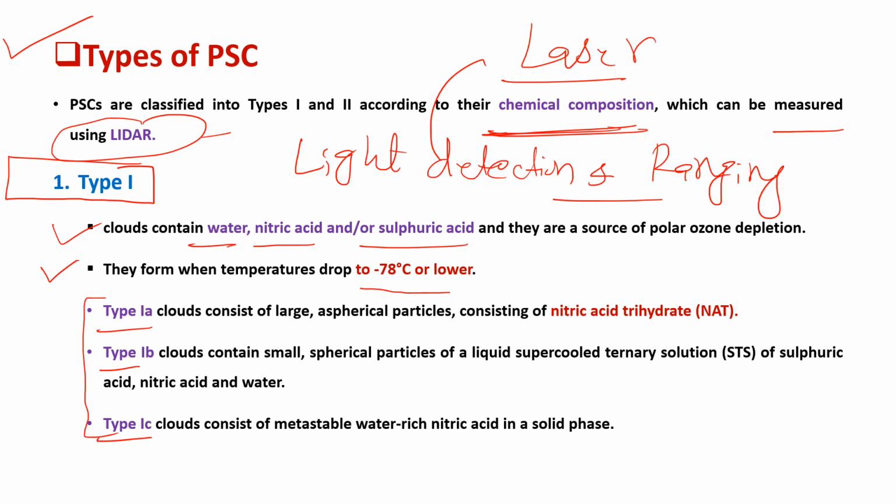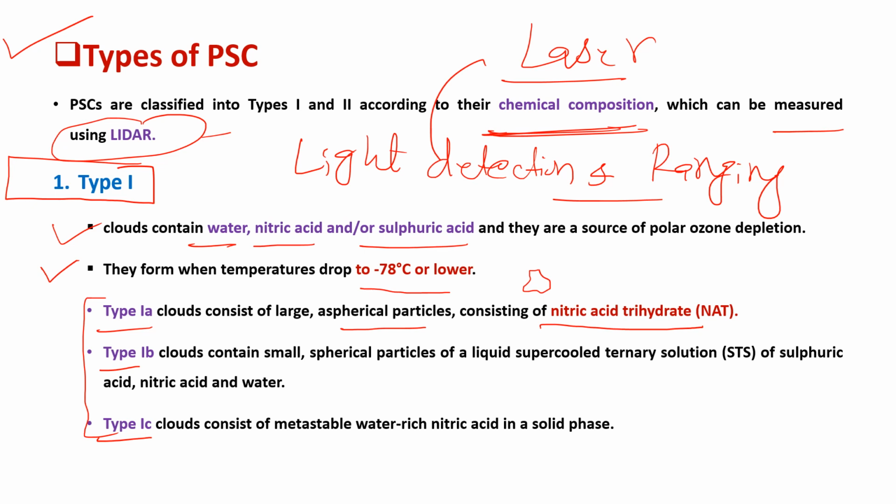Type 1A clouds are mainly large particles. The particle shape is not spherical; they are not round in shape, they may be like this one. They consist of nitric acid trihydrate, so they are composed of nitric acid trihydrate.